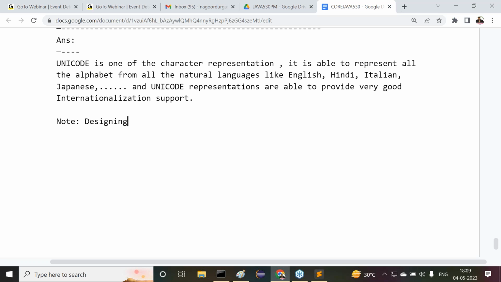Observe carefully. Designing Java applications as per the customer's locality. Instead of saying customer's locality, I want to say customers' local conventions. Understand my point? Designing Java applications as per the customer's local conventions is called internationalization.